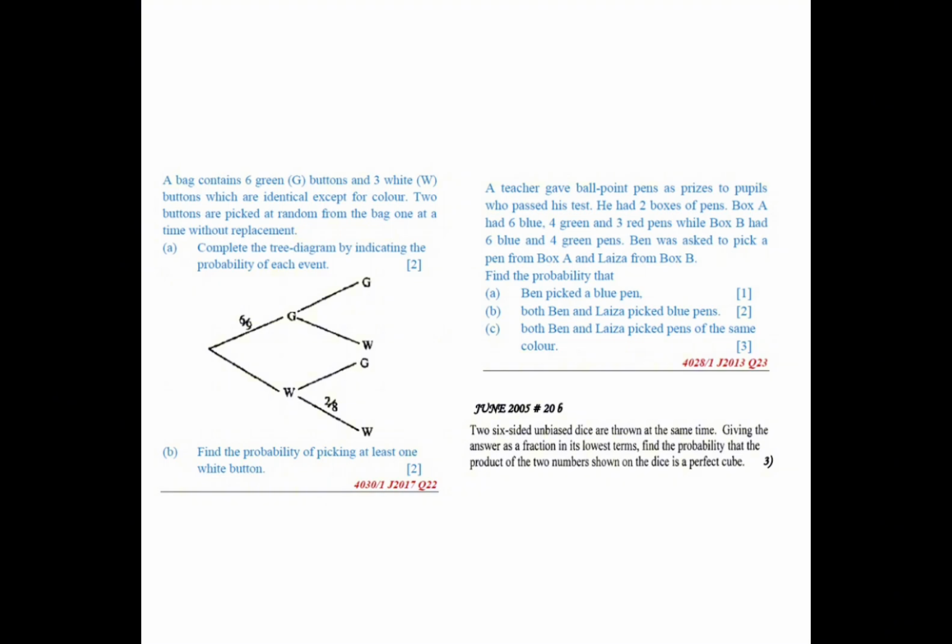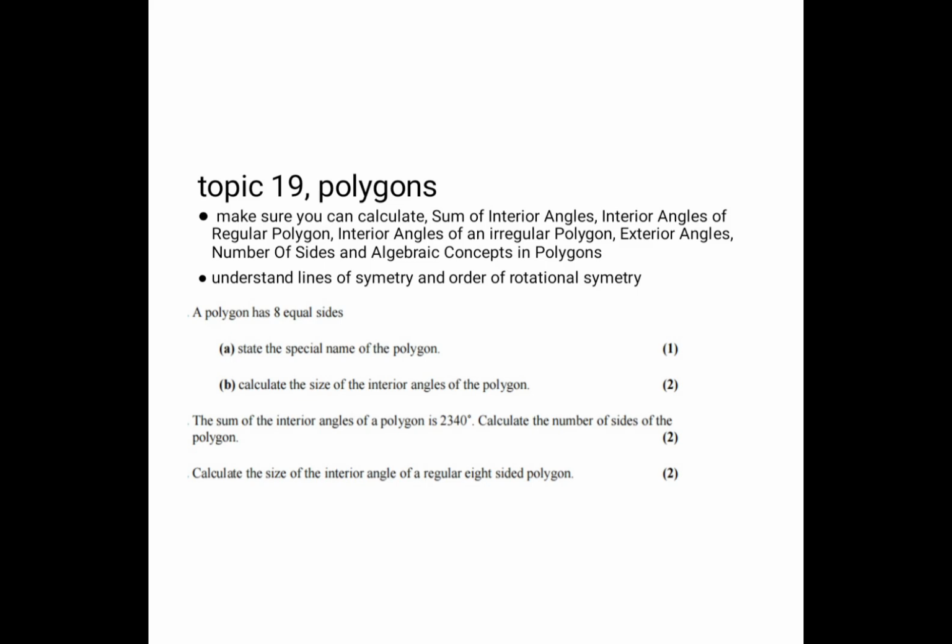And there are those questions from June 2017, June 2013, and June 2005. Make sure that you can complete a probability tree diagram, right? And also you can solve problems on probability. For example, that June 2013 and that June 2005, it requires you to be able to construct what are known as outcome tables. And also you need to be prepared for polygons.